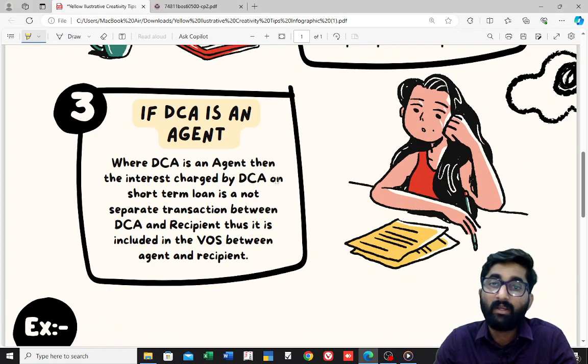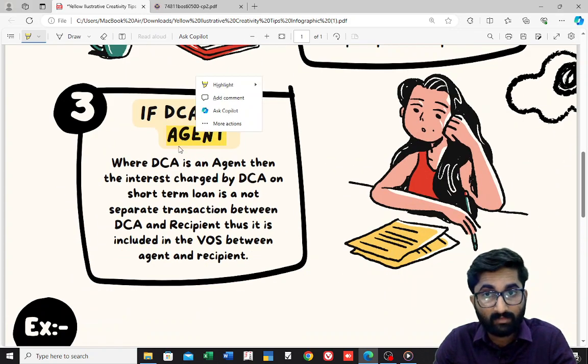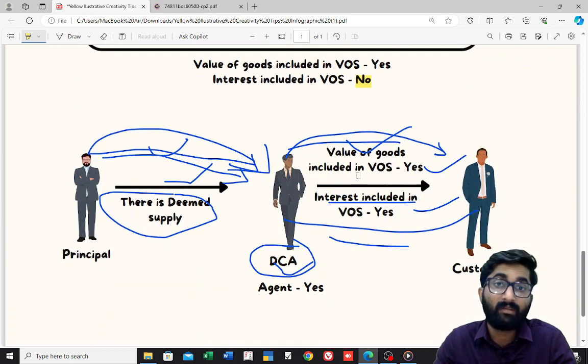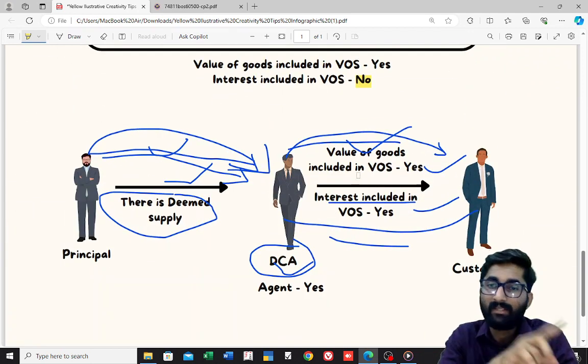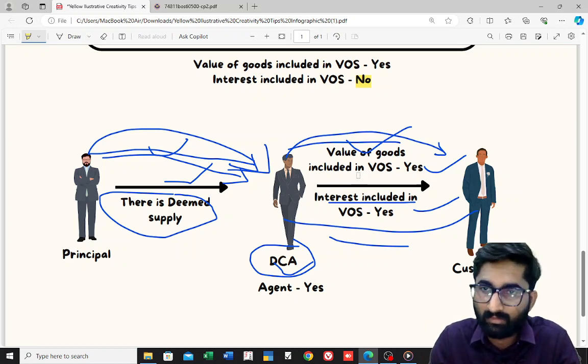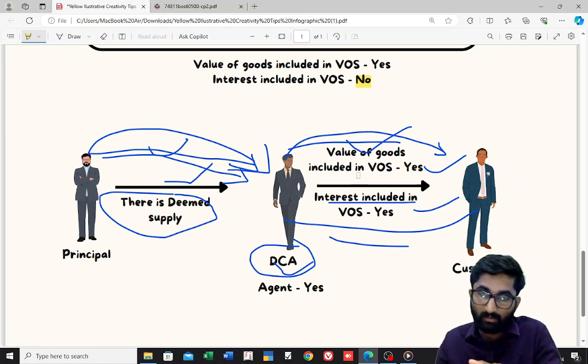In this case, sir, if DCA is an agent, then the interest charged by DCA on the short term loan is not a separate transaction between DCA and recipient. Thus, it is included in the value of supply between agent and recipient, not between agent and principal. If the principal is giving any extra credit to the DCA, then that is also included.